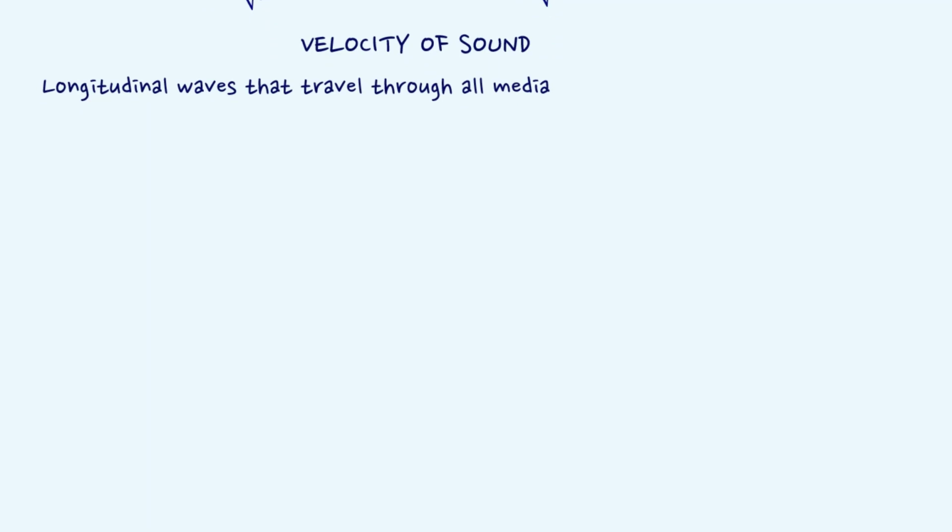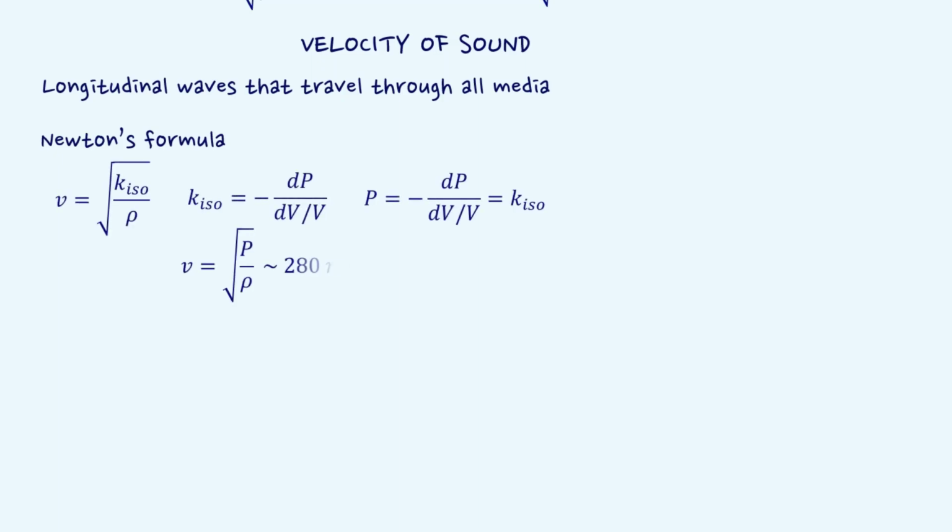Now we are going to discuss the velocity of sound in gas. Newton assumed that the sound waves travel through a gas under isothermal conditions, and the appropriate modulus of elasticity would be the isothermal bulk modulus. Accordingly, the speed of sound in a gas is evaluated as v = √(P/ρ), which comes out to 280 meters per second, which is quite less than the experimentally observed value.